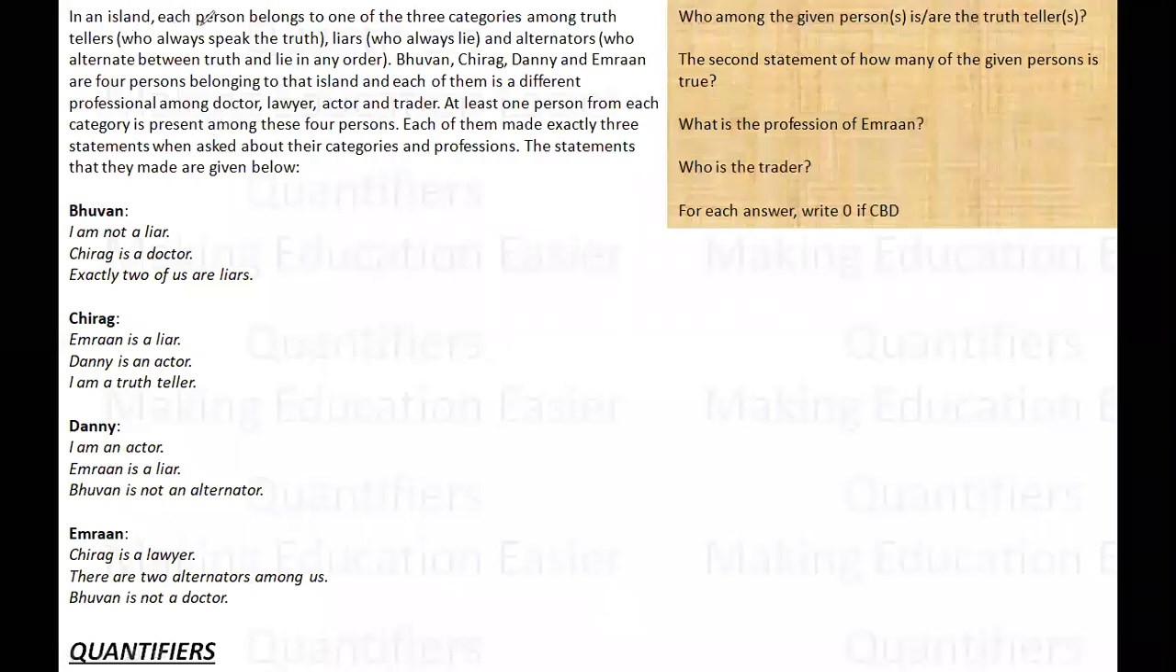In an island, each person belongs to one of the three categories. So these are either truth tellers, liars, or alternators. This is quite evident. A truth teller will always tell the truth. A liar will always tell a lie. And an alternator will swing between truth and lie in any order. If its first statement is truth, the next would be a lie, then truth, then lie, and so on.